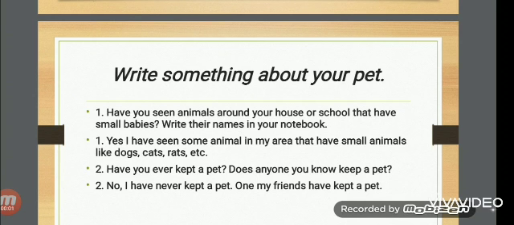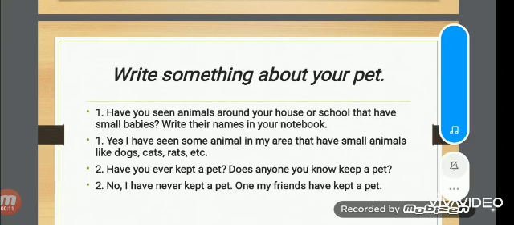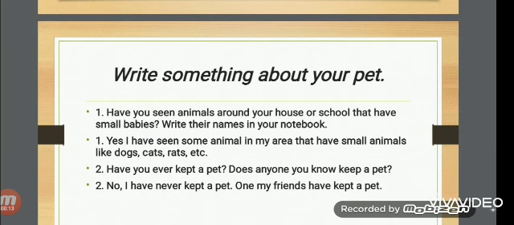Let's start another topic. Write something about your pet. Have you seen animals around your house or school that have small babies? Write their names in your notebook. Answer is yes, I have seen some animals in my area that have small animals like dogs, cats, rats, etc. Second, have you ever kept a pet?